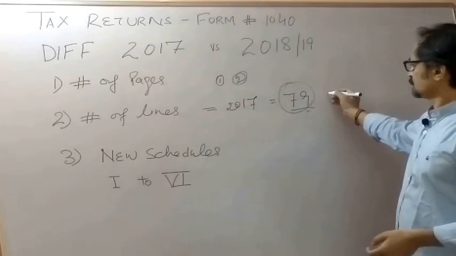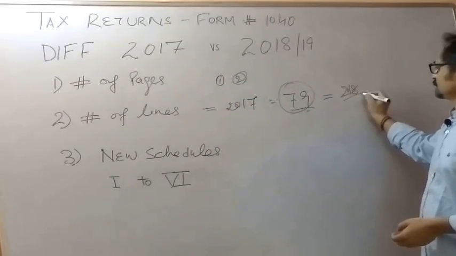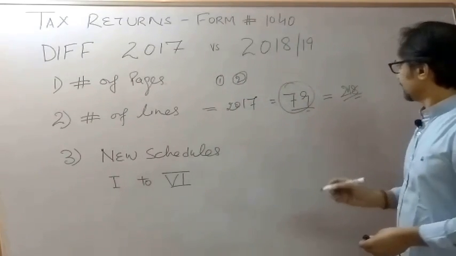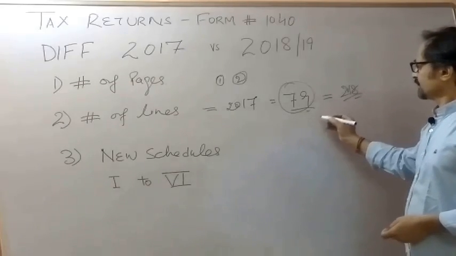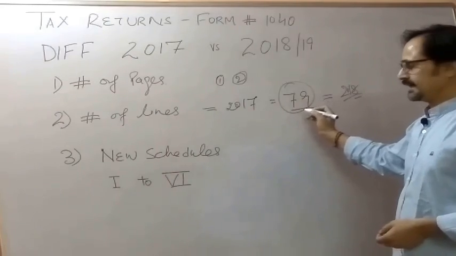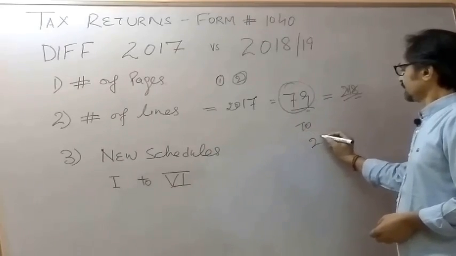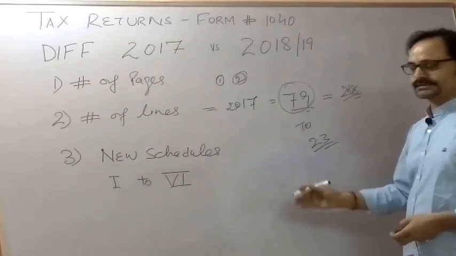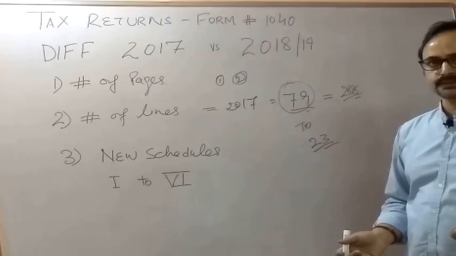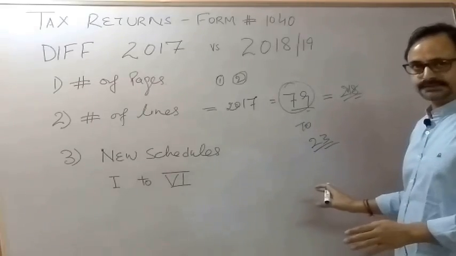Now let's come to 2018 or after that. What happened after that in 2018? What they did, they reduced the lines from 79 to 23 lines, or 24. Let's say line 24 is not so relevant to us, but mainly 23 lines.